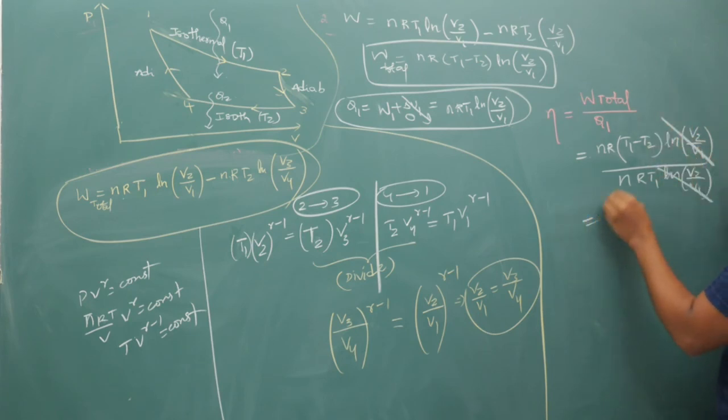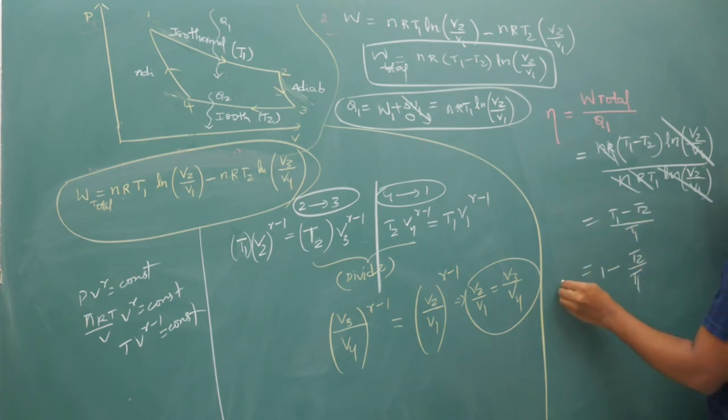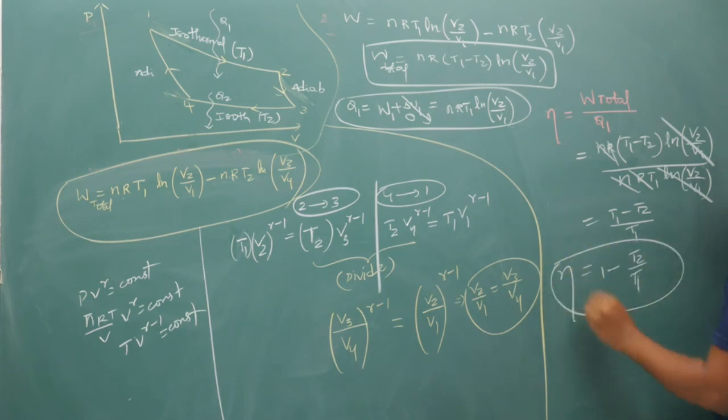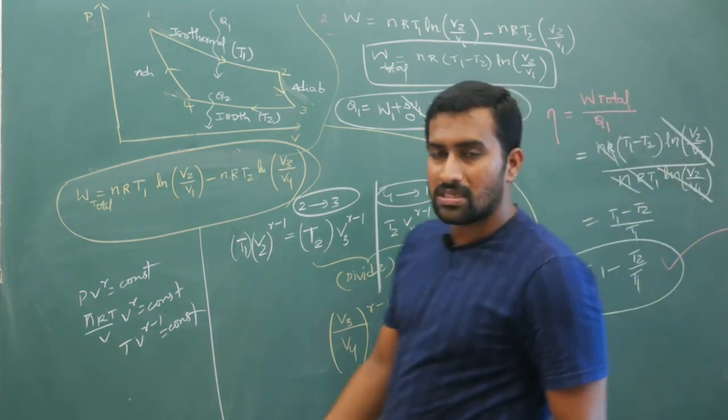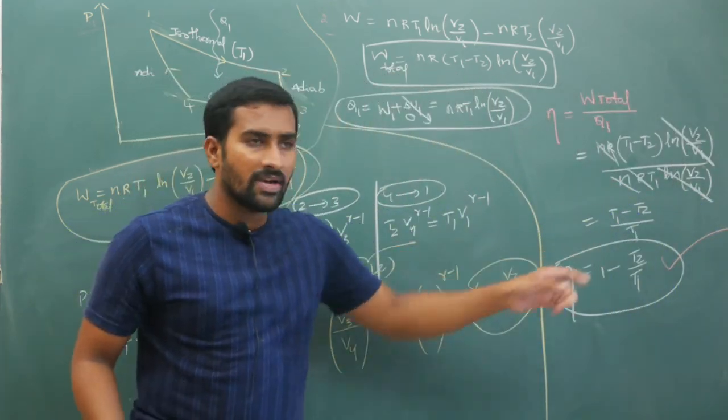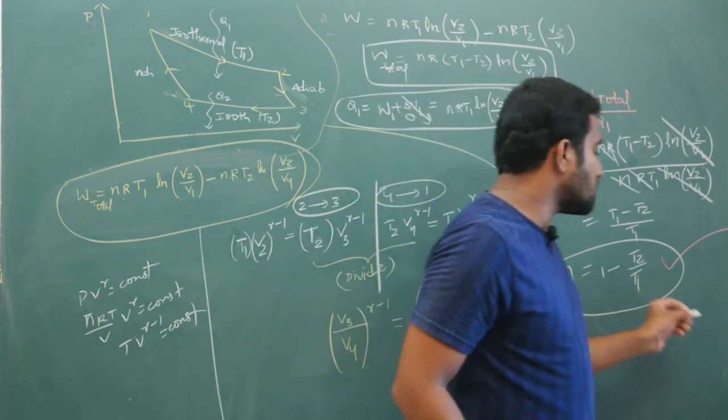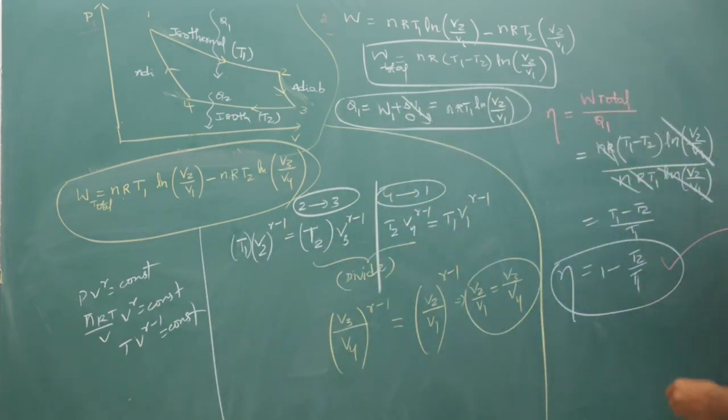ln will cancel off, nr will cancel off, that is equal to (T1 minus T2) by T1, that is equal to 1 minus T2 by T1. This is your efficiency, okay. So this is your maximum efficiency, where T2 is the temperature of the sink. This is your sink temperature, this is your source temperature.